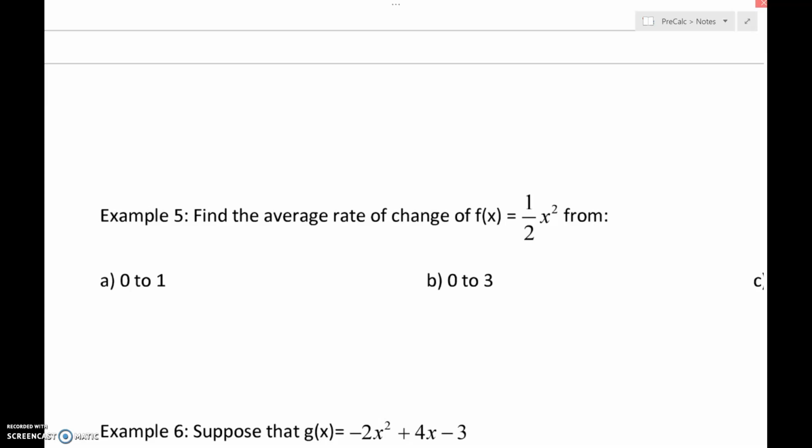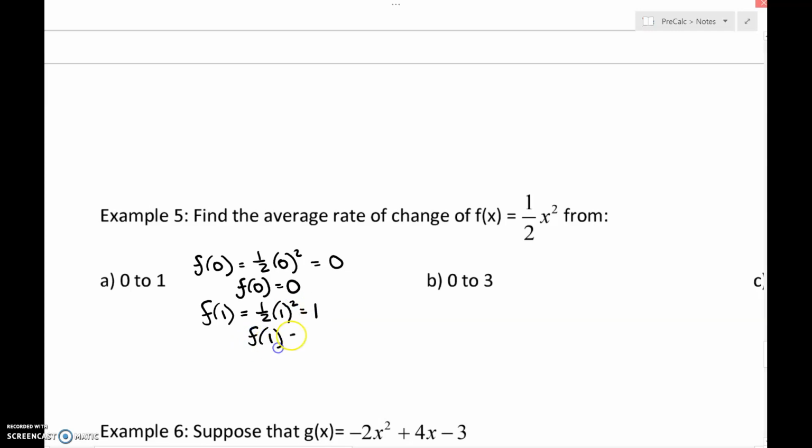Okay, well, we need to first find f of 0, which means we're going to plug in 0 to our function, which works out to be 0. So we can state that f of 0 is 0. Okay, then we need to find out what f of 1 is. We need to find what the function evaluates at each of those points. So we have 1/2 times 1 squared, which equals 1, which means that f of 1 is evaluating to 1. At x equals 1, y is 1.